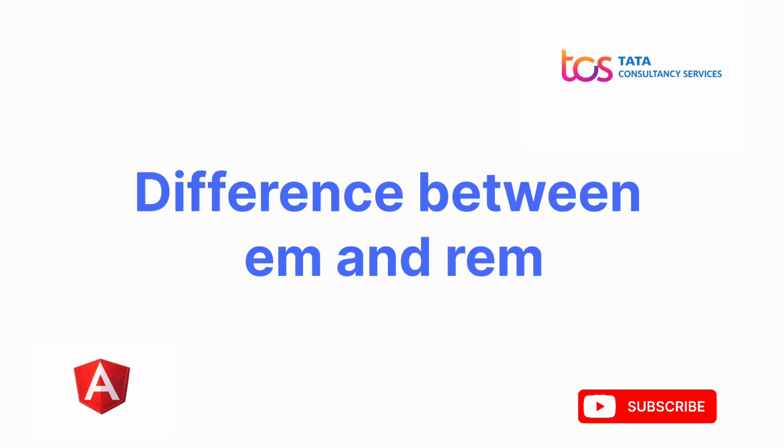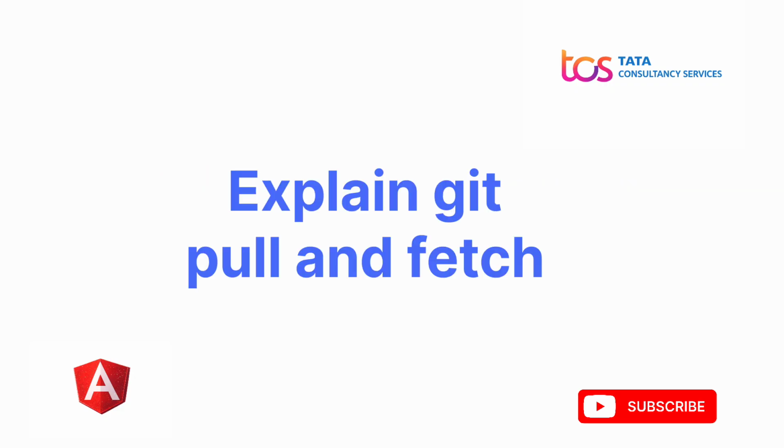Did you work on Git? Yeah, I have worked on Git and Bitbucket. So what is the difference between pull and fetch? Pull is like, if I have a branch, I can pull the latest commits from the server. Fetch will fetch all the branches.